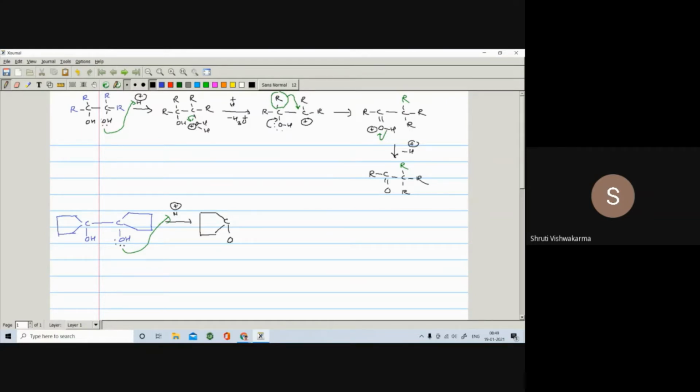Here is the OH, and here is a carbon also. Here is an OH. Okay, but here it undergoes protonation. Same example, right?